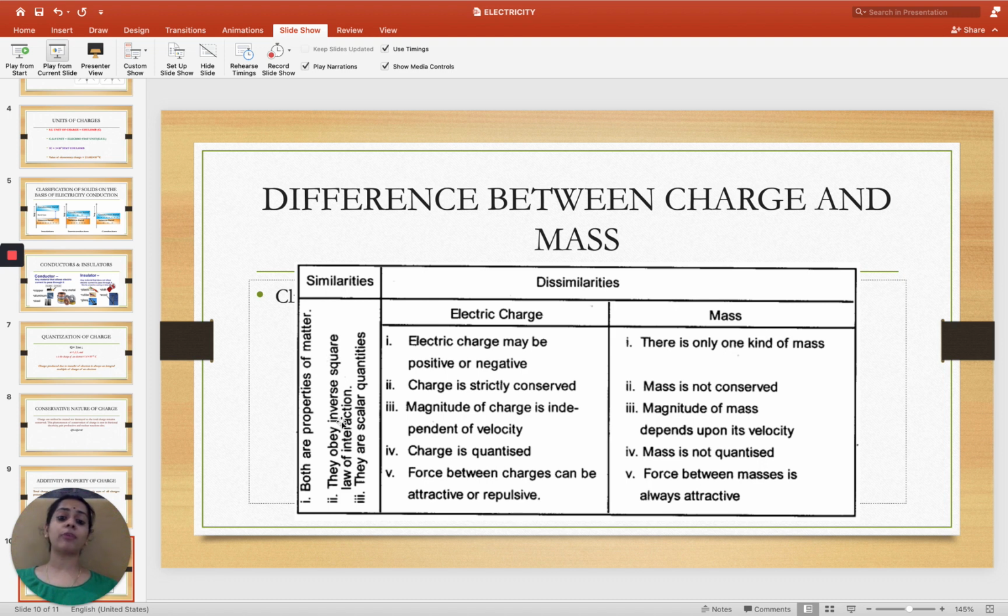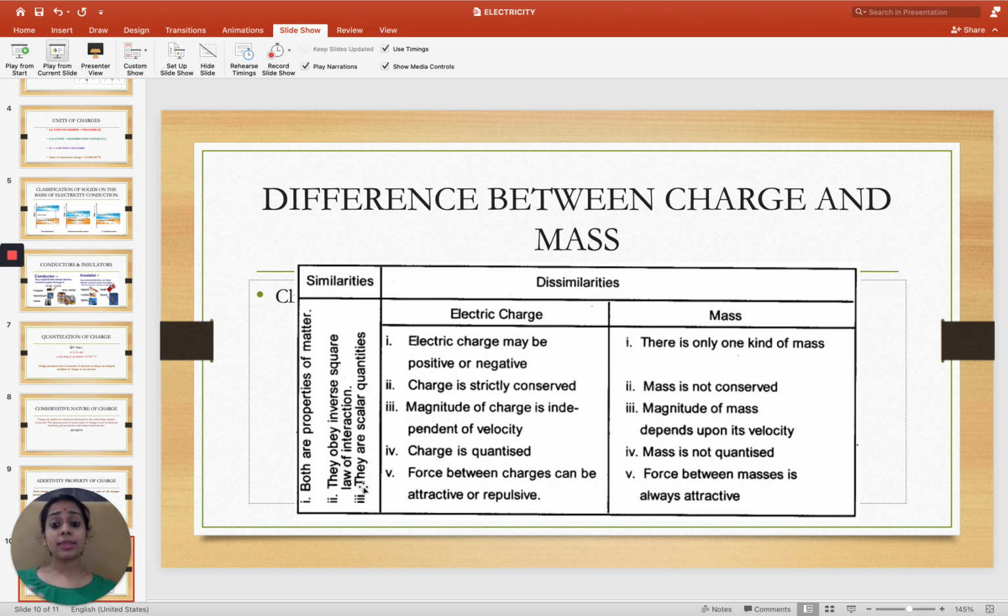As you can see from Coulomb's law of interaction, F is equal to K Q1 Q2 by R square, and in the gravitational law, F is equal to G M1 M2 by R square. So both are actually obeying the inverse square law of interaction, which you will be seeing in the further slides, how these laws are governed and how they actually work.